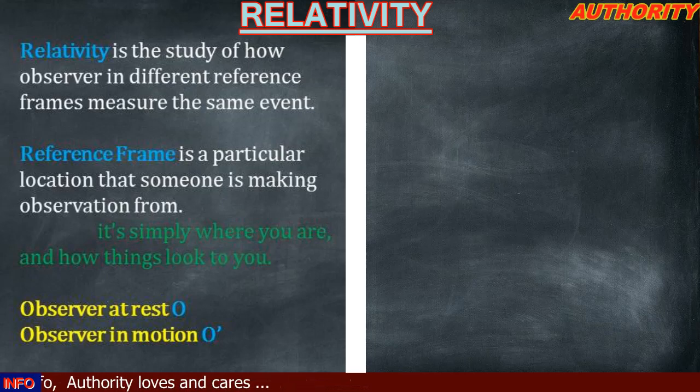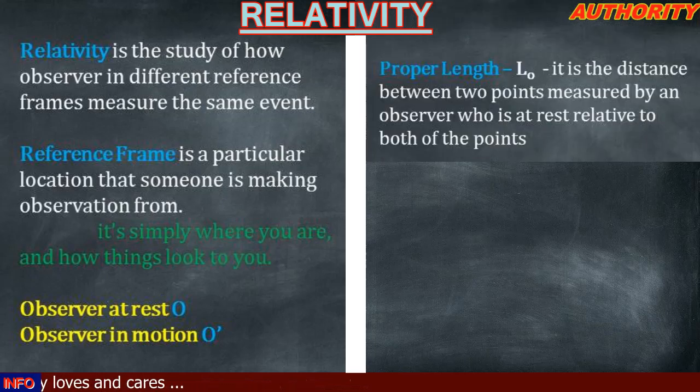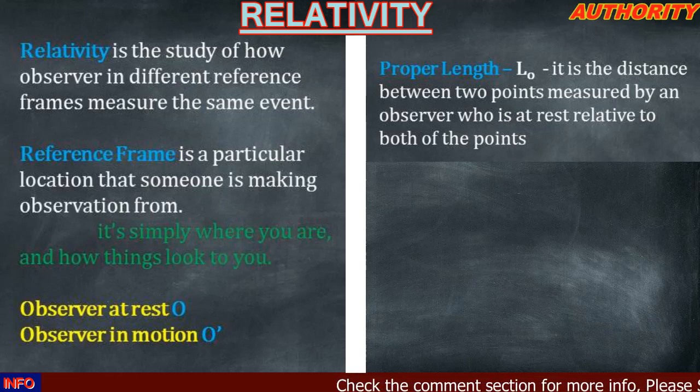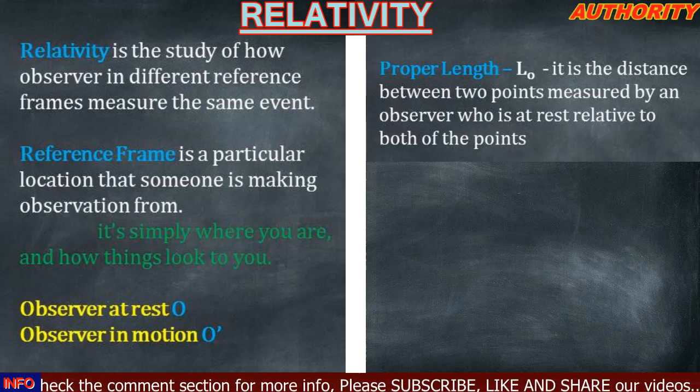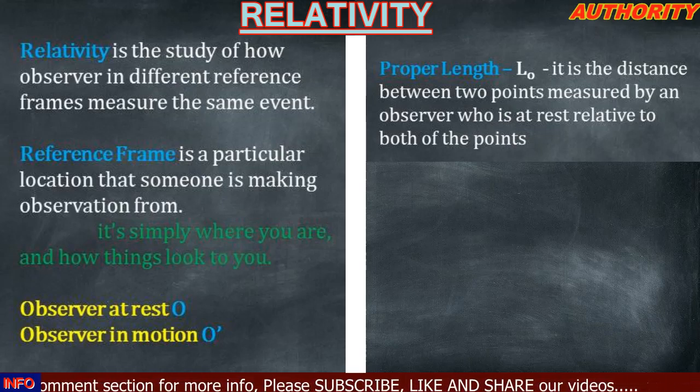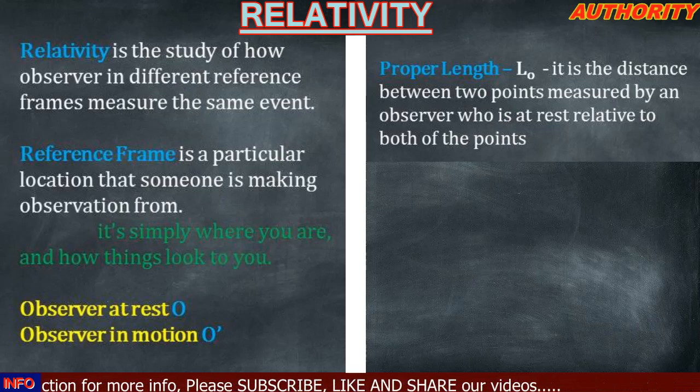Proper length, let's call it L0, is the distance between 2 points measured by an observer who is at rest relative to both of the points. When we're talking about length, length is the distance between 2 points. This distance is measured by an observer who is at rest. So this length is called proper length because it is taken by an observer who is at rest.